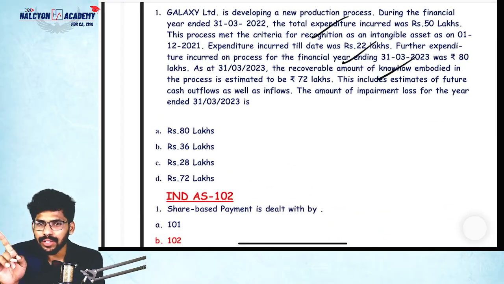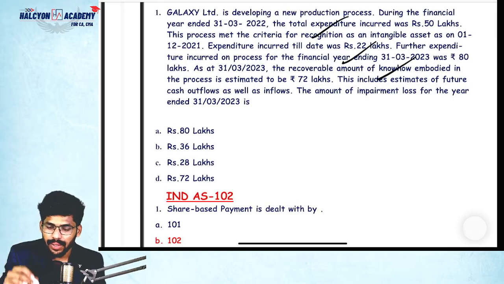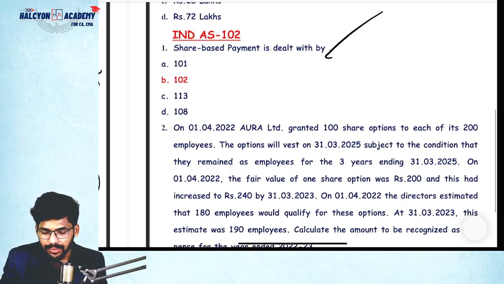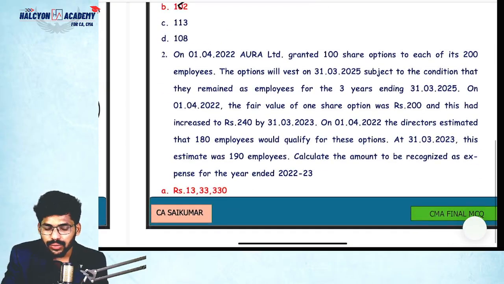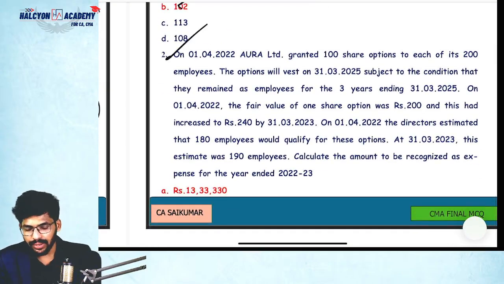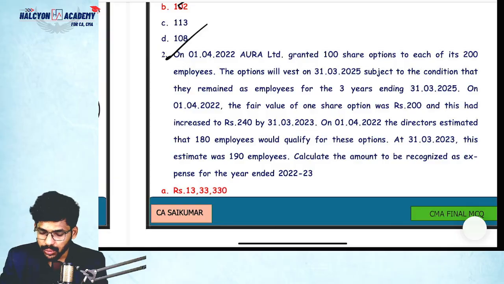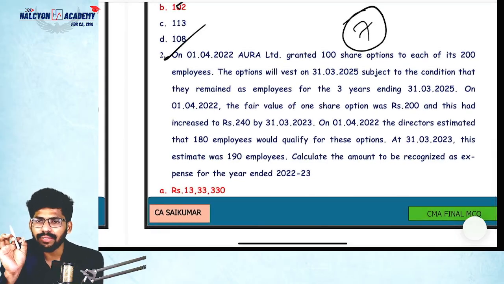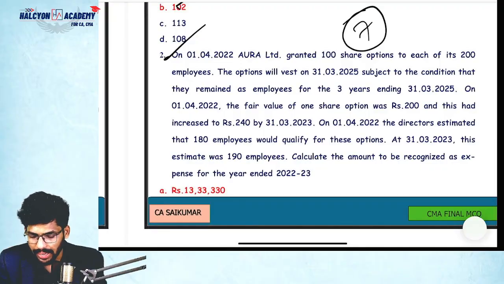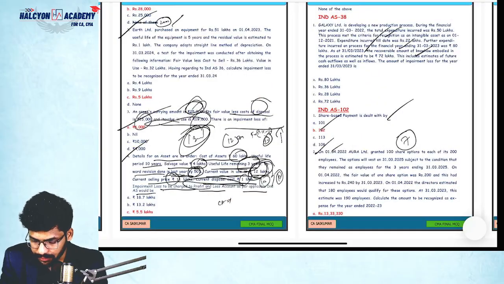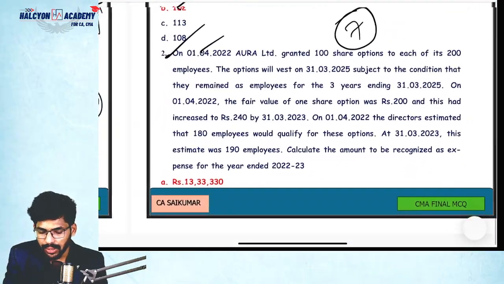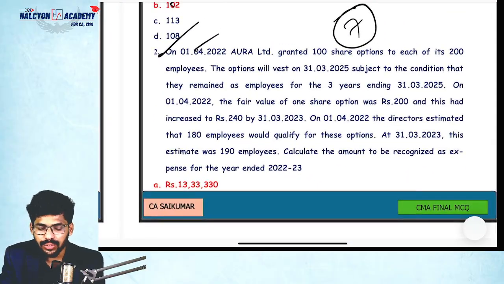You have already done the marathon, right? Marathon part 1. So then you can easily solve this question. Share based payment deals with Ind AS 102. I have discussed a lot of questions on Ind AS 102, guys, almost 7 questions. That is more than enough for our exam. Easily you can calculate any MCQ also. How many MCQs do we have? Only one MCQ. Yes, I will read the question. You can easily understand this.